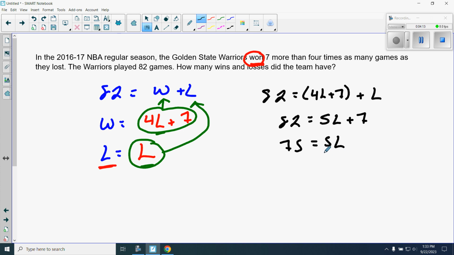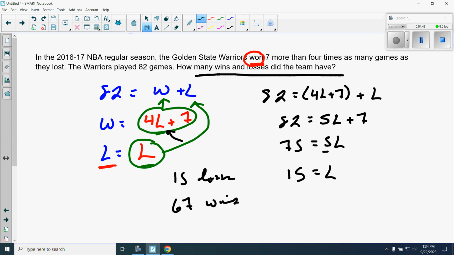I'm going to divide the 5 off of both sides. I get L is equal to 15. So this tells me now that they had 15 losses. If I plug this back into here, 15 times 4 is 60, plus 7 is 67 wins. How many wins and losses did the team have? I've already answered the question.